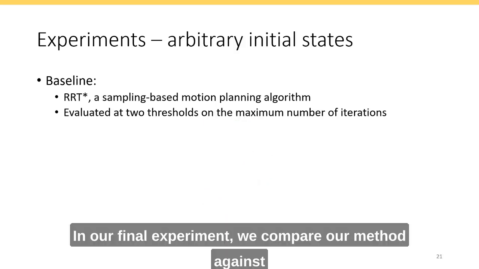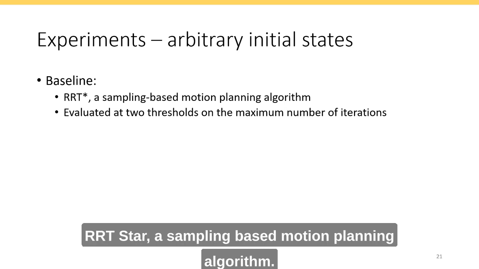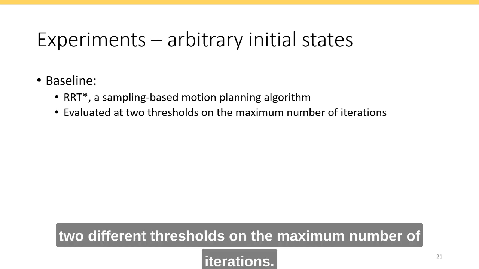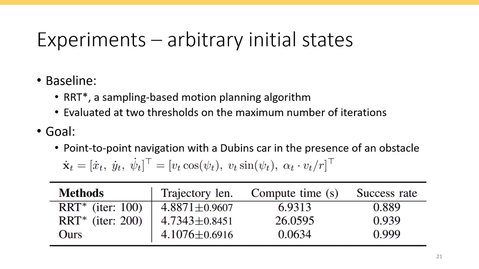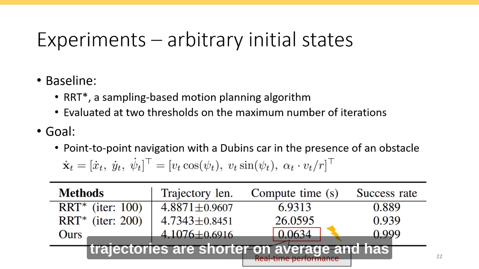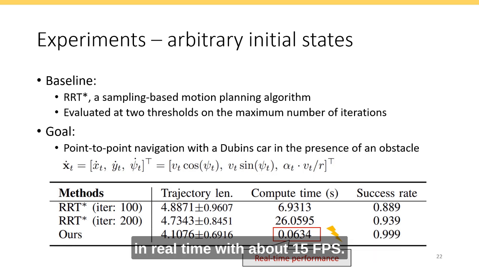In our final experiment, we compare our method against RRT star, a sampling-based motion planning algorithm, on the Dubin's car system. We evaluate RRT star at 2 different thresholds on the maximum number of iterations. Notably, after training our controller, its resulting trajectories are shorter on average and have a higher success rate for this scenario. In addition, we highlight that our method runs in real time at about 15 FPS.